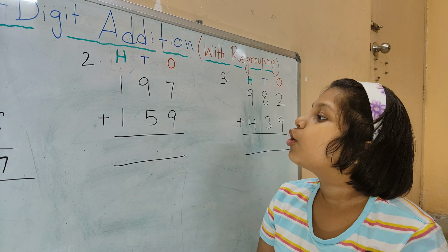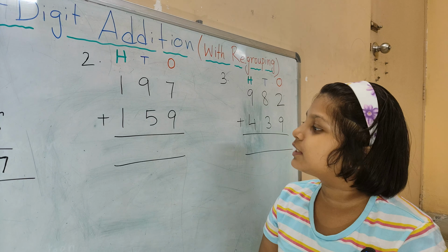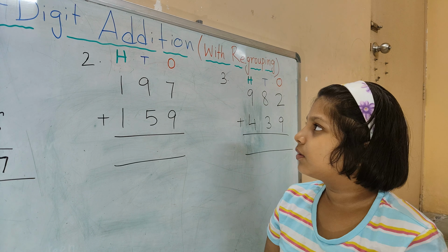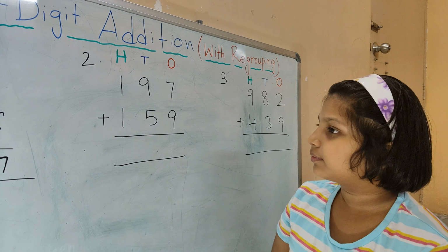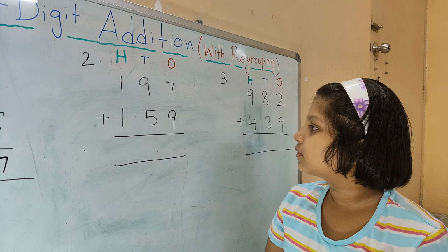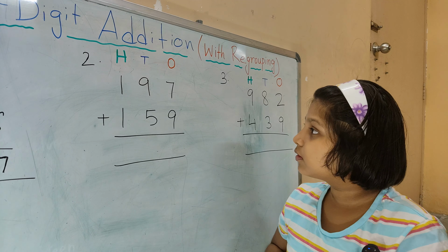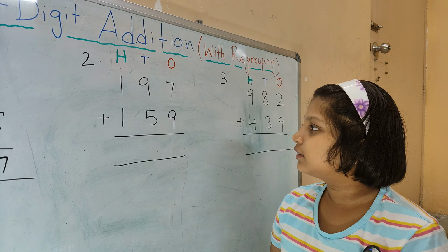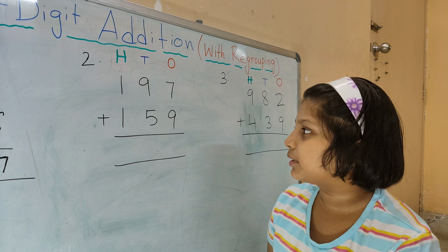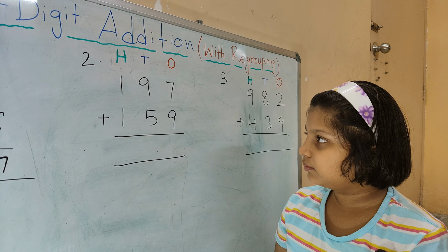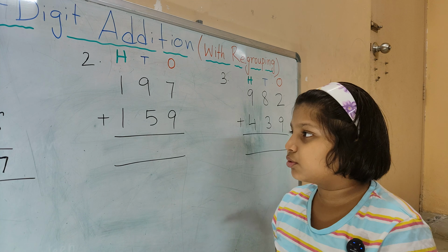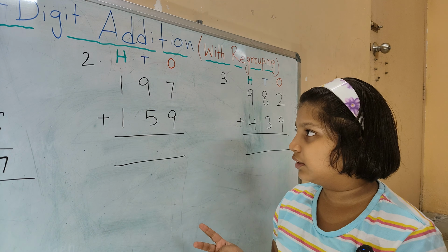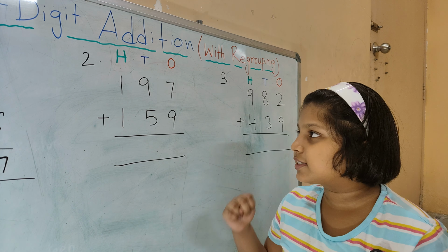197 plus 159. So what are the numbers given in the ones place? 7 and 9. So add 7 and 9. Add the ones column, right? 7 ones plus 9 ones: 10, 11, 12, 13, 14, 15, 16.